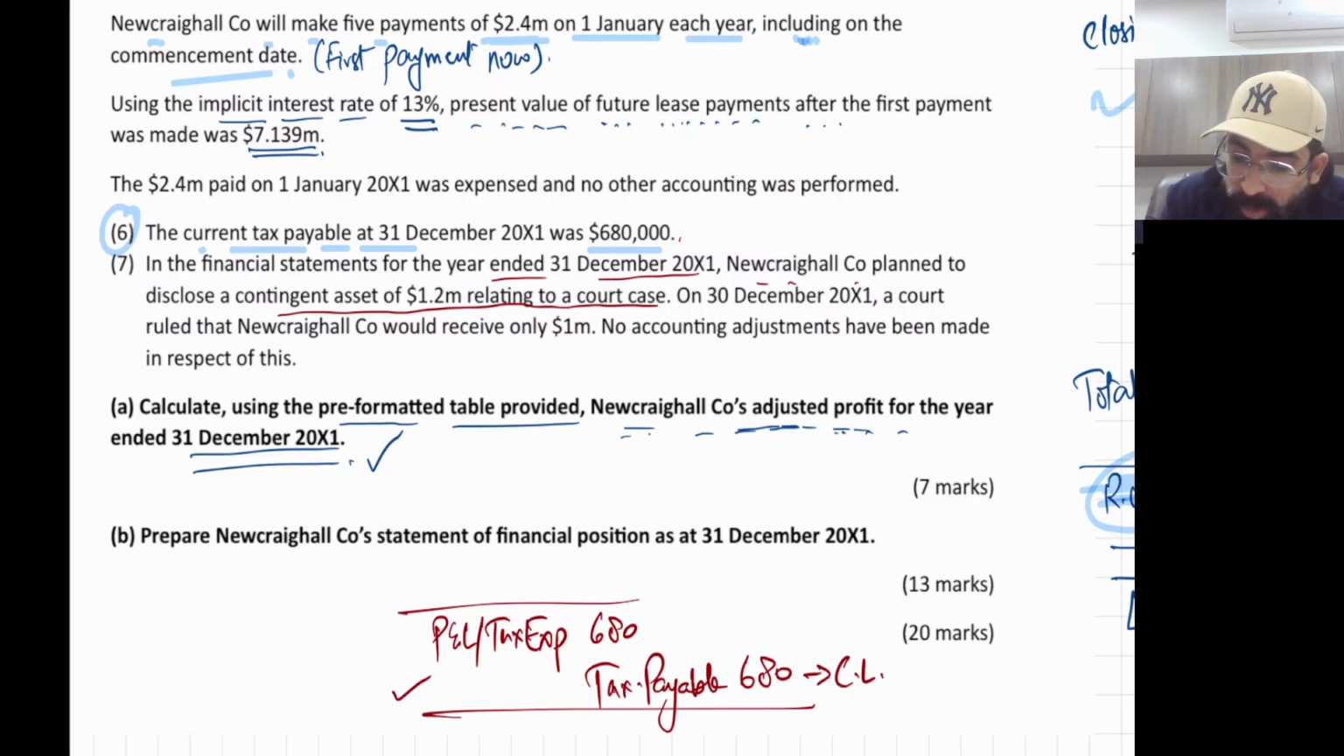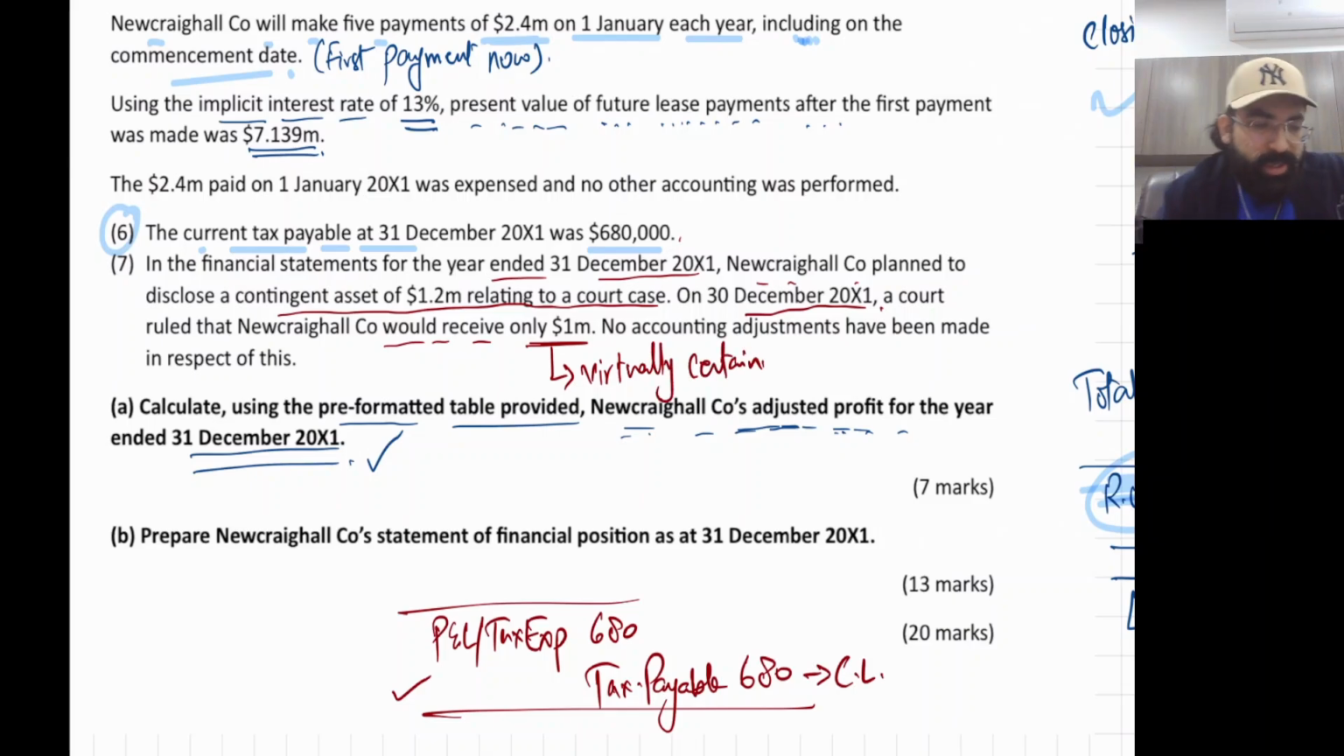Okay, but on 30th December X1, a court ruled decision that new company would receive only 1 million. This is full and final now. That means virtually certain. When you get the court decision, that means it's virtually certain now. So once it is virtually certain, you can record it as an asset. So what's the entry? Listen, it's like a receivable.